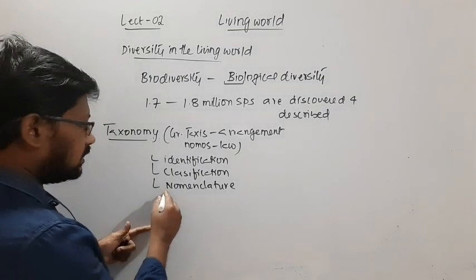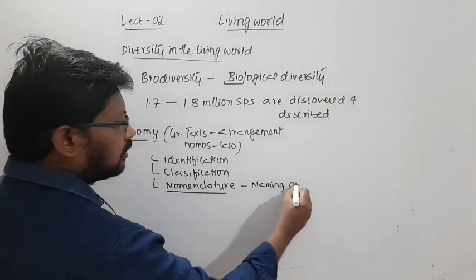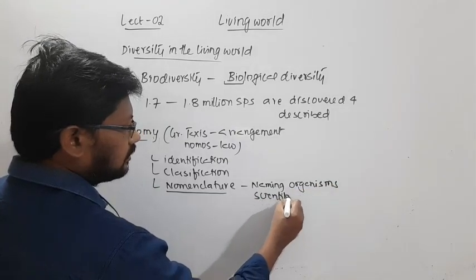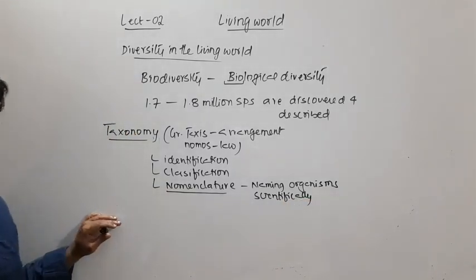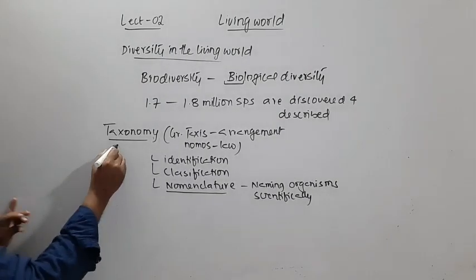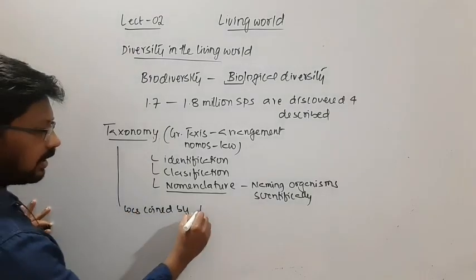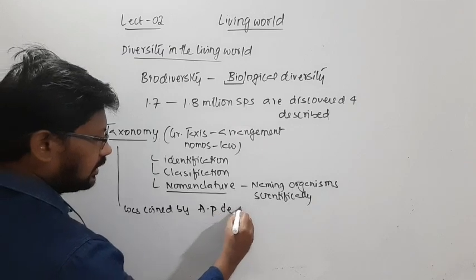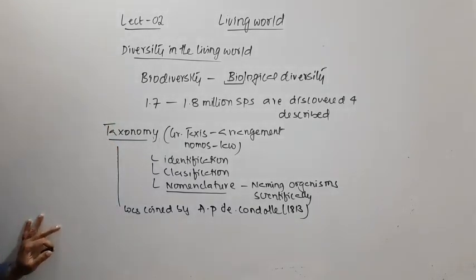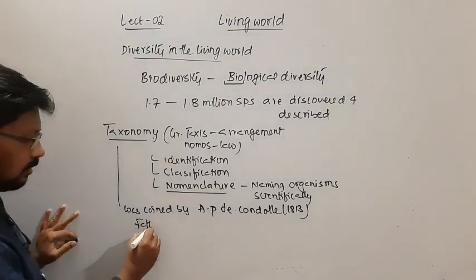We will mainly discuss nomenclature, which is naming organisms scientifically. So naming the organism scientifically comes under nomenclature. The term taxonomy was coined by A.P.D. Candle, somewhere in 1813. So he is the person who coined the term taxonomy.